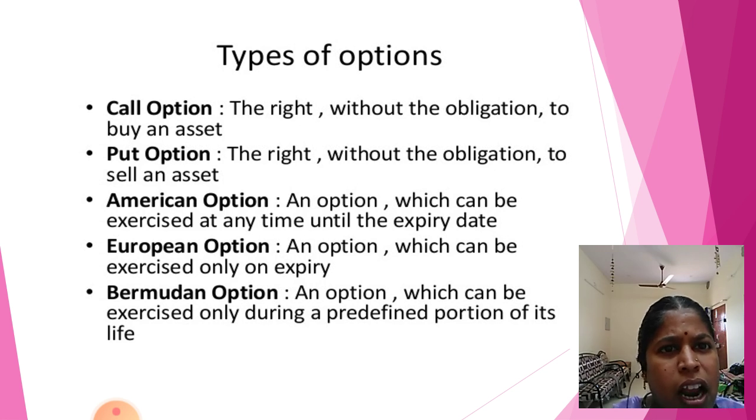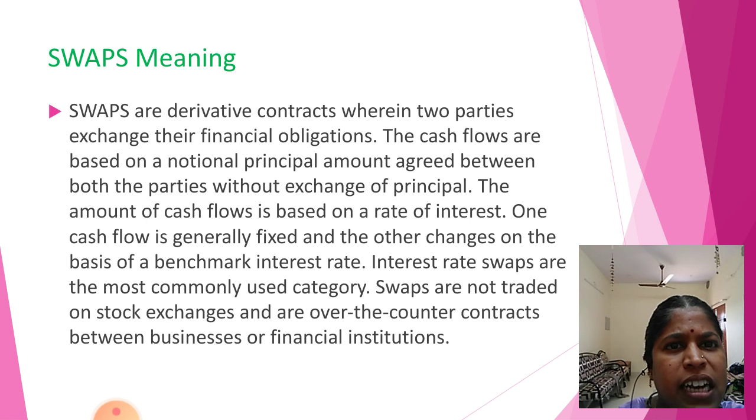Next, types of options. Already I said call option and put option. Call option: the right without the obligation to buy an asset. Put option: the right to sell the asset. American option: can be exercised at any time until the expiry date. European option: can be exercised only on the expiry date. Bermudan option: an option which can be exercised only during a predefined portion of its life.